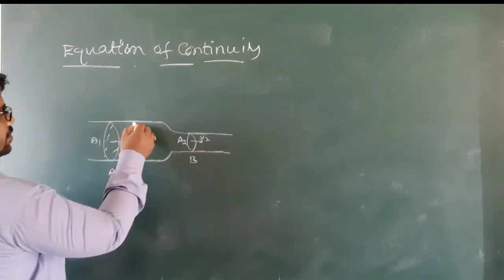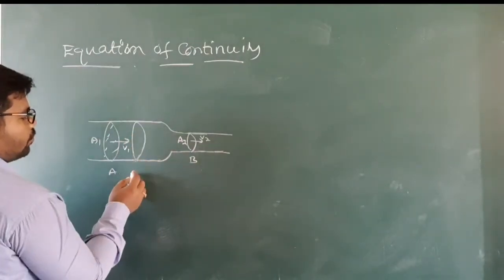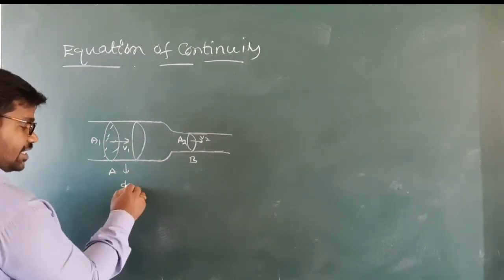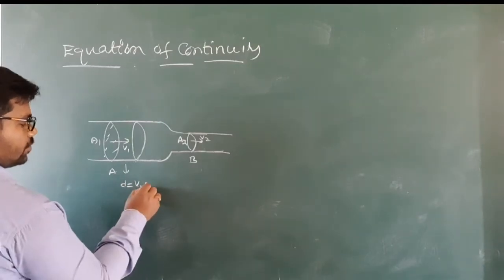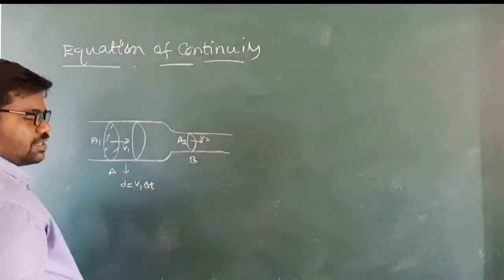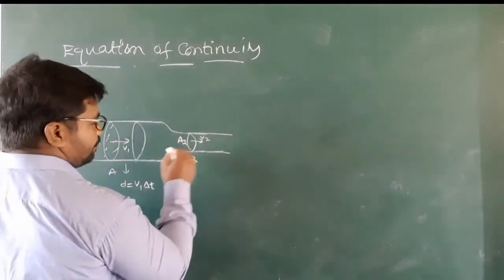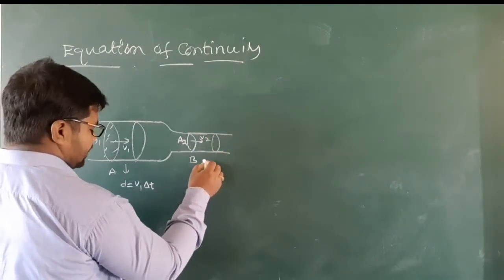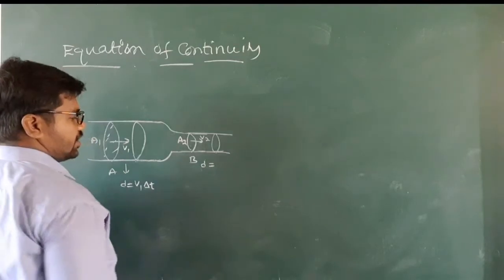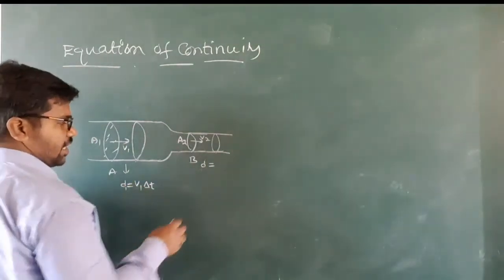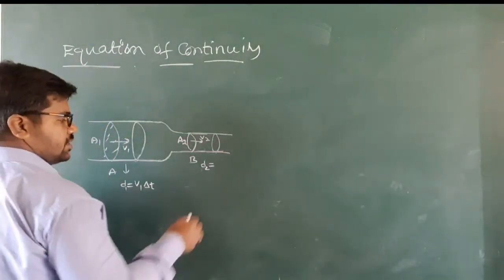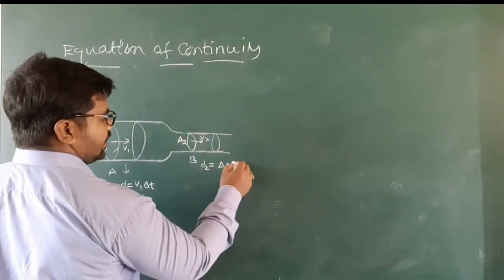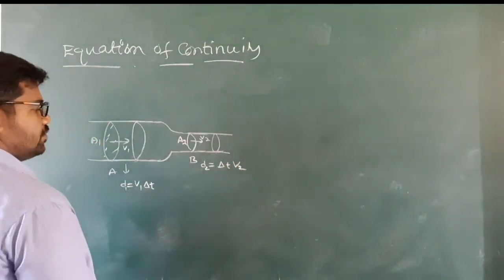In a given time, the fluid moves some distance, equal to velocity into delta t. At B, the fluid moves a distance D2, which is delta t into V2.